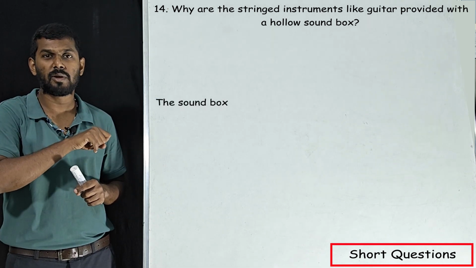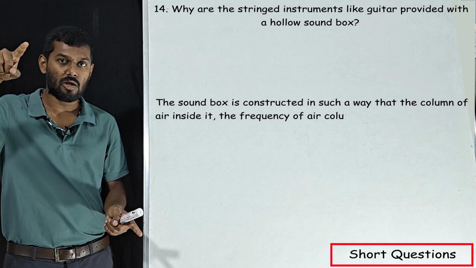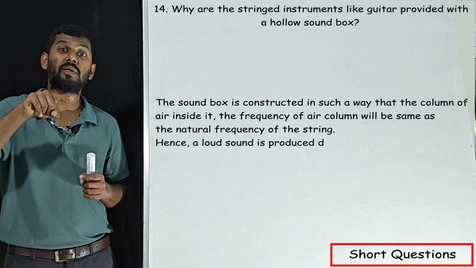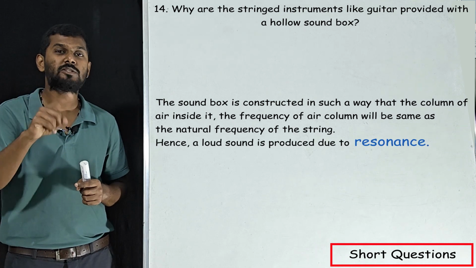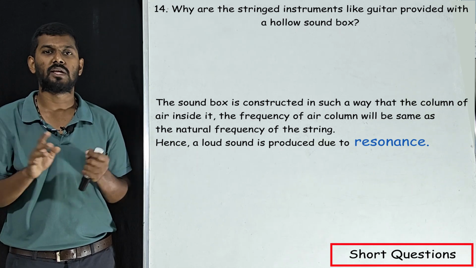When the frequency of the air column becomes equal to the frequency of the vibrating body, which is the vibrating body in a guitar? It is nothing but the string. When the frequency of the air column becomes equal to the frequency of the string, it vibrates with a larger amplitude, which produces a loud sound. That's why we have a hollow box in a guitar.